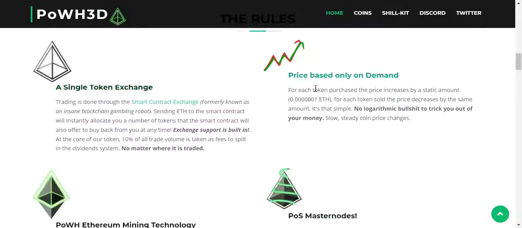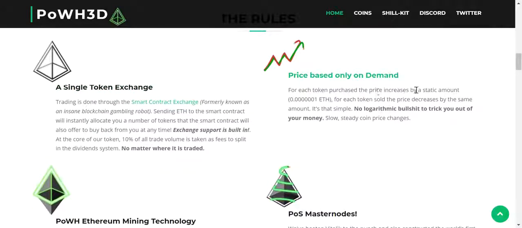Okay, here we go. For each token purchased, the price increases by a static amount of this much ETH. For each token sold, the price decreases by the same amount. No logarithmic bullshit to trick you out of your money. Slow, steady coin price changes.